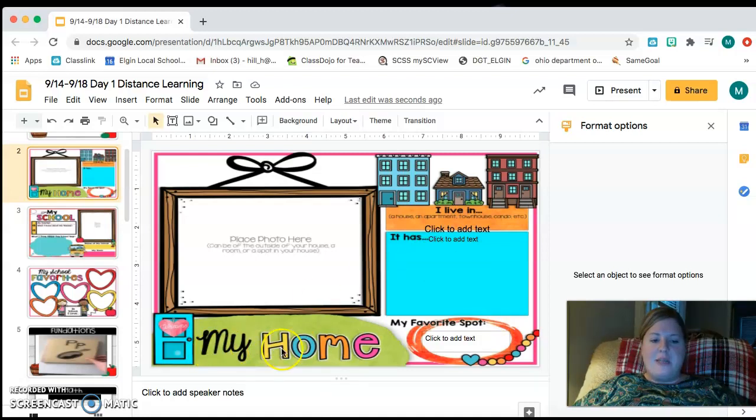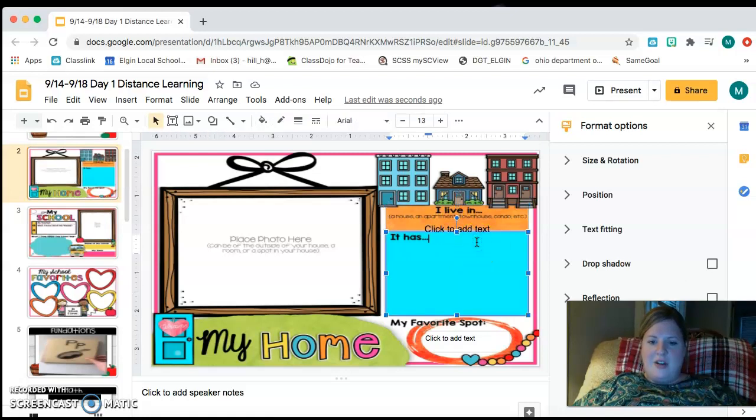This part right here says my home. So if you have a picture of your house, you can put it right here in this photo album. If you don't, no problem, okay? And it says I live in. So you're going to tell me what you live in. Do you live in a house? Do you live in an apartment? What type of house do you live in? You're going to click right there and you're going to type right there.